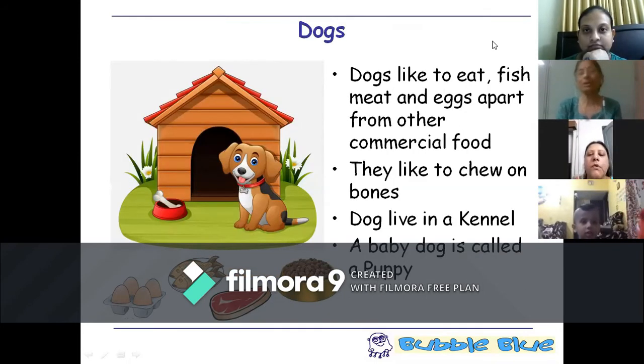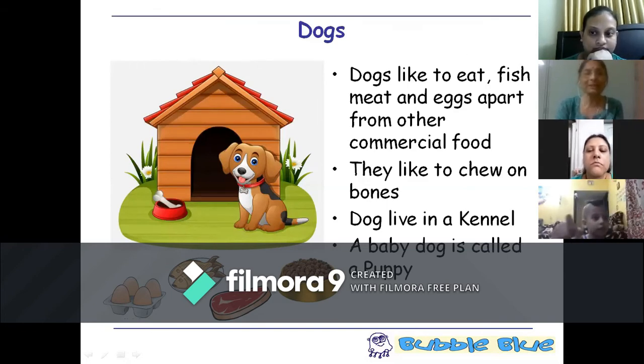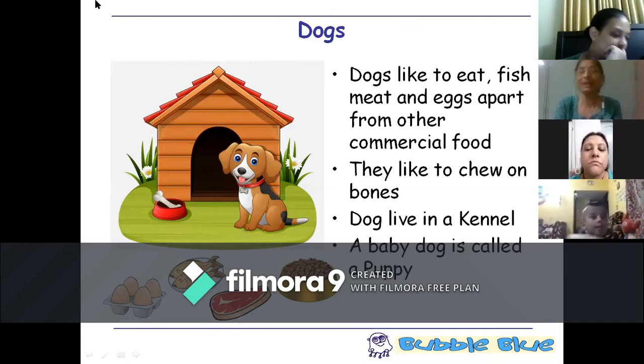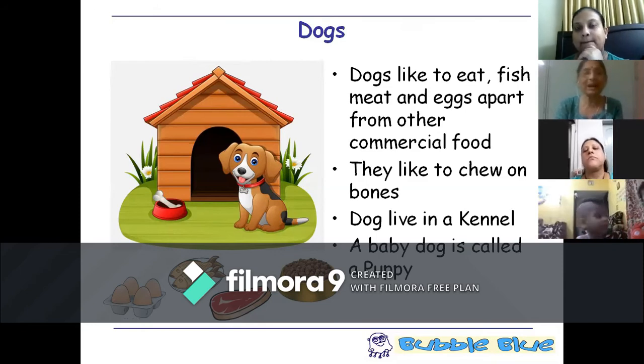Then comes the dog, the most common pet animal. I don't know how many of you have got dogs at home. Does anyone of you have a pet dog? Look at this doggy. It lives in the home over here, and this home is called the kennel. And what does it love to eat? Does it love to eat fish? Not much. But dog loves to eat flesh or meat. It likes all kinds of dog food. And the most favorite one is dog likes to chew the bone.